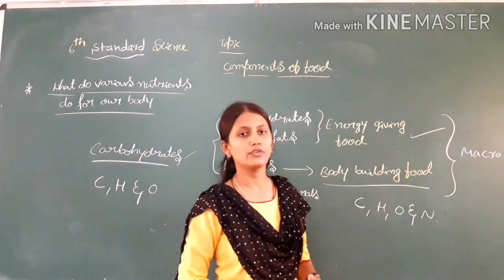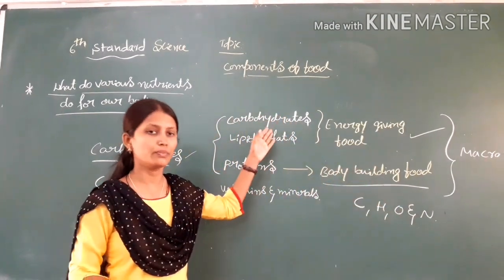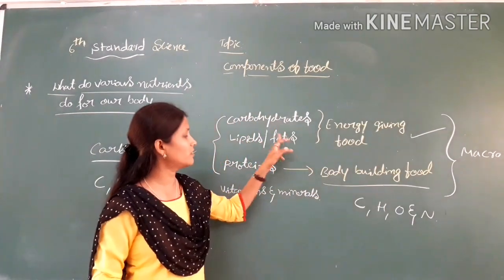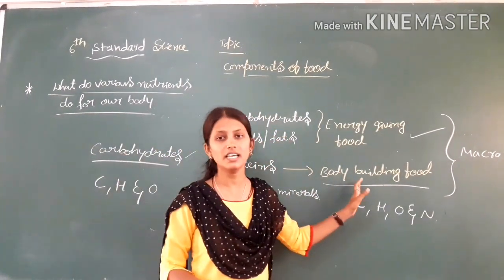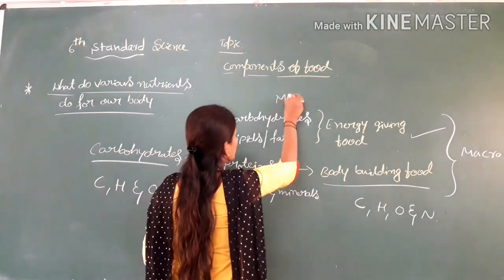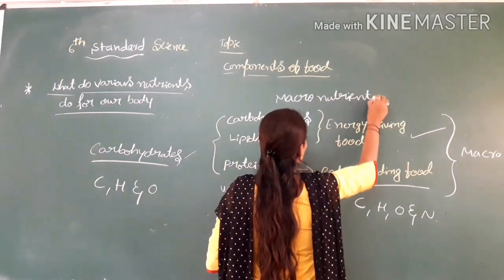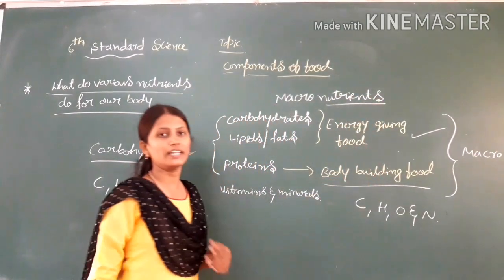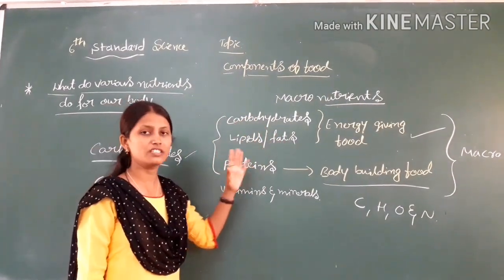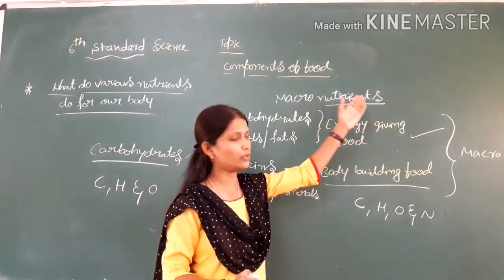Then what does our food contain? Does our food contain only carbohydrates, fats and proteins? These three we are calling the macronutrients. Macronutrients means our body needs more. Yes, our body needs carbohydrates, fats and proteins in a large quantity.